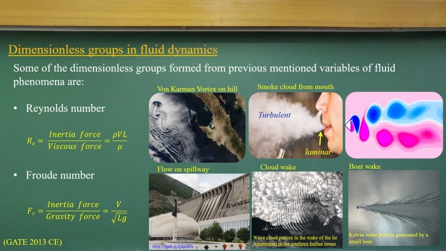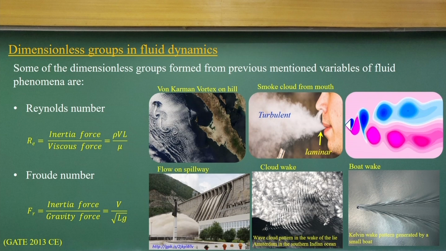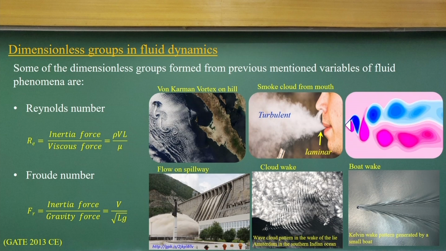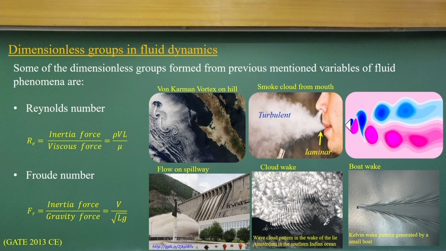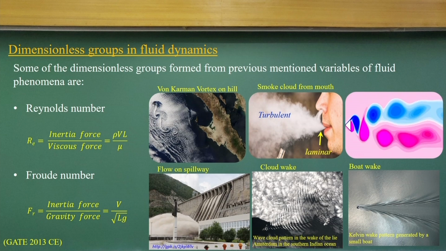So, what are they? Now, I can show you the figures. I do believe these figures will say many things that I may not be able to express in this limited time. If you look at what happens when we have fluid flows, different forces act, and different forces dominate under different conditions. When you solve fluid flow problems, we should find out which one is dominant and try to solve for the dominant case. That is the way we look at fluid flow problems, to judge which forces are dominating.